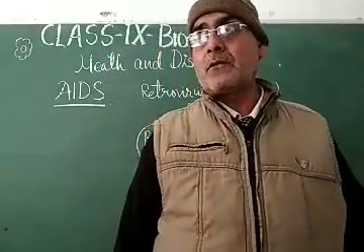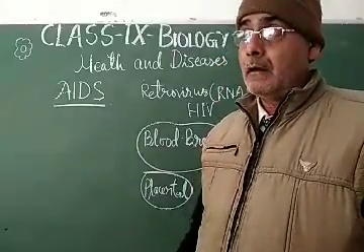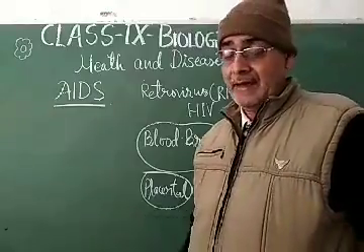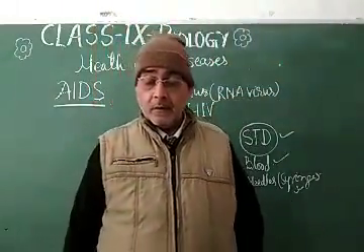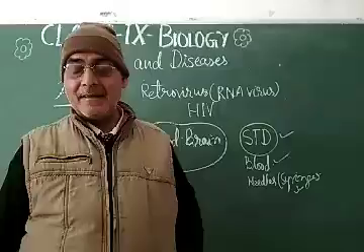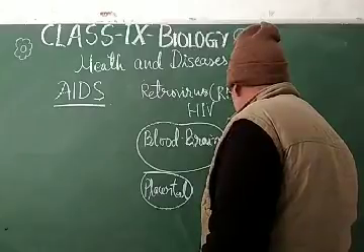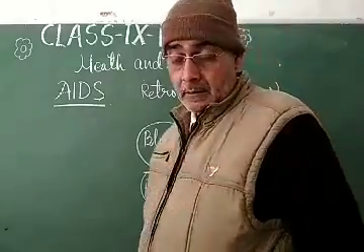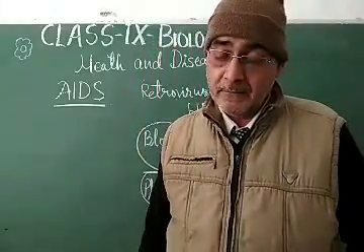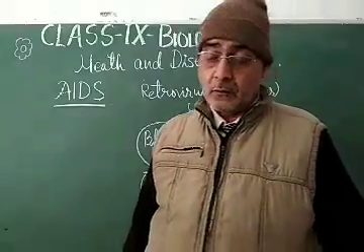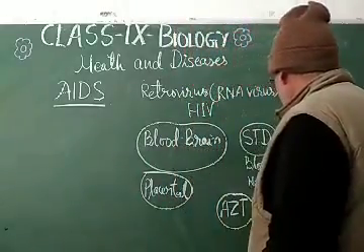How can it be controlled? The question is how it can be controlled. To control HIV or this AIDS, antiviral chemotherapy is used, with a chemical compound called AZT. This is used to prolong the life of an HIV patient, and this chemical compound is known as zidovudine.